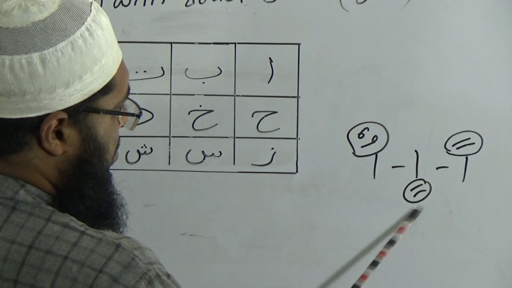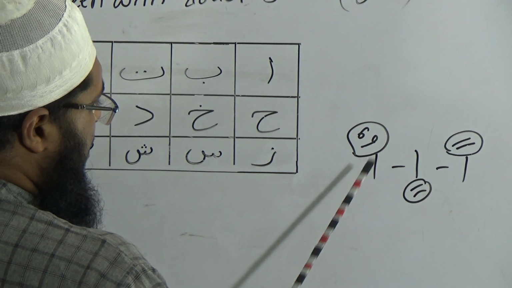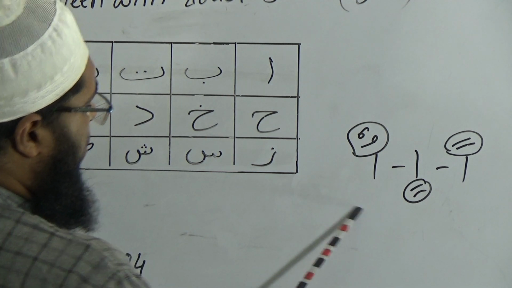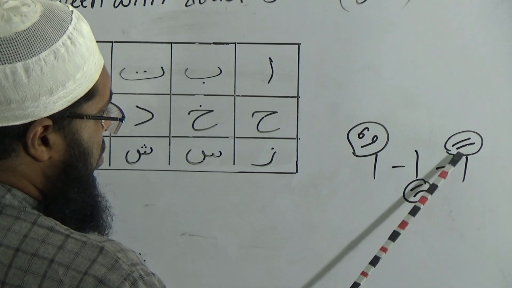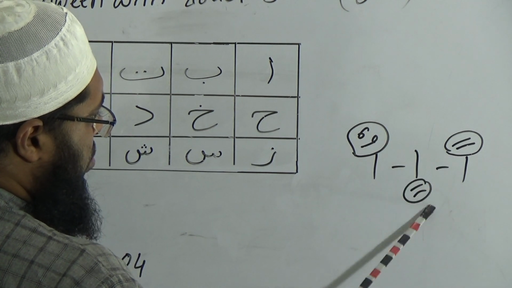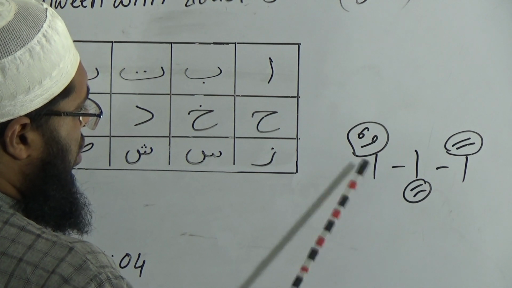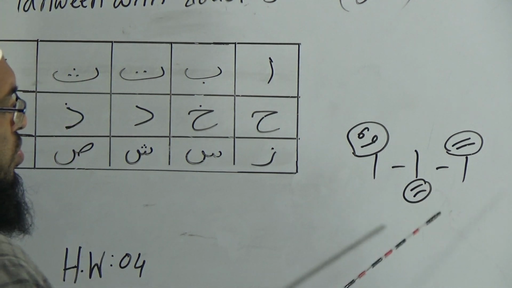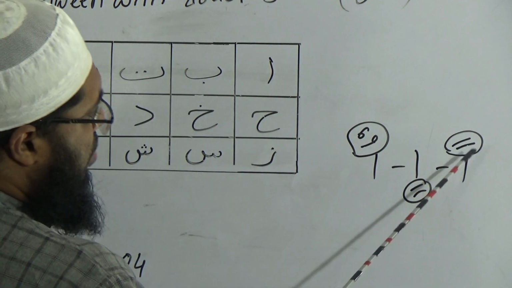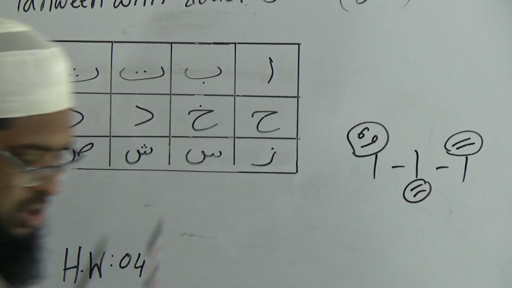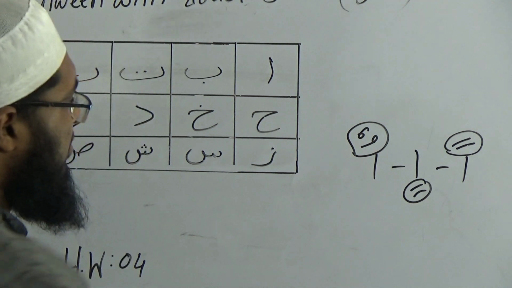The pronunciation of tanween is alif dui jabr an, alif dui zer in and alif dui pesh un. Today we will learn tanween with double jabr from alif to dot. So let's start.